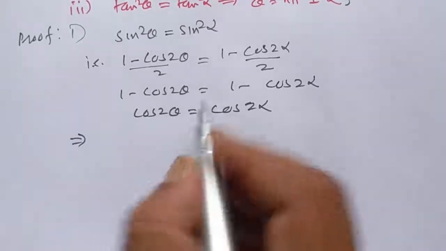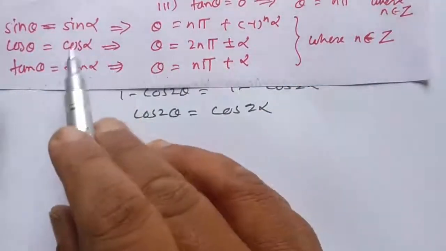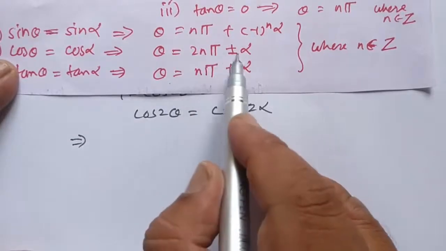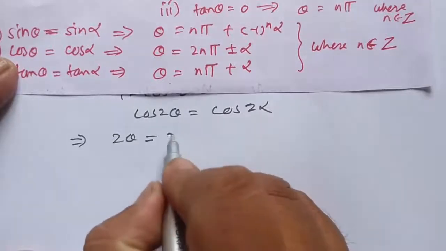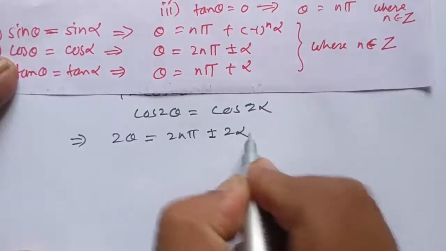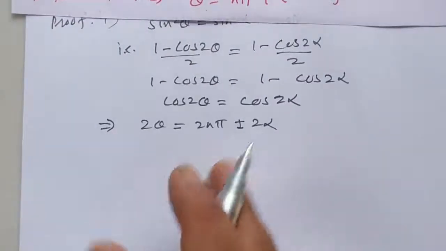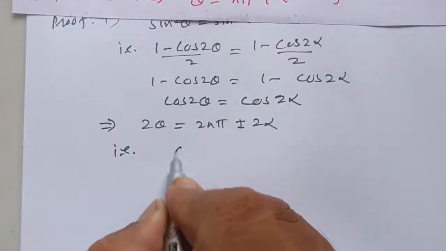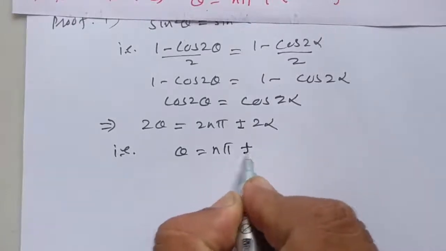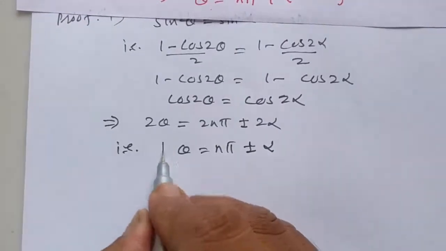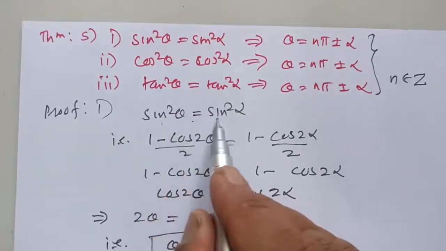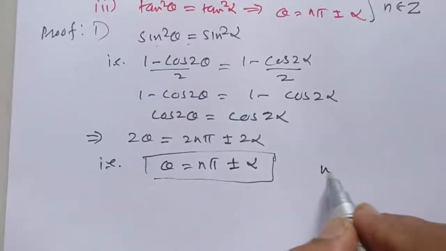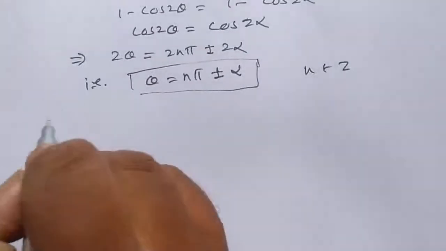Implies cos theta is equal to cos alpha, which implies theta is equal to n pi plus or minus alpha. Here 2 theta is equal to twice n pi plus or minus 2 alpha. So taking 2 common, that is theta is equal to n pi plus or minus alpha. So this is the general solution of the given equation sin square theta is equal to sin square alpha, where n belongs to Z.